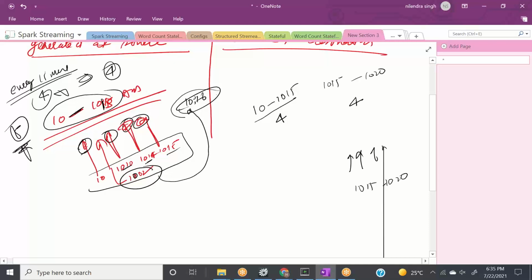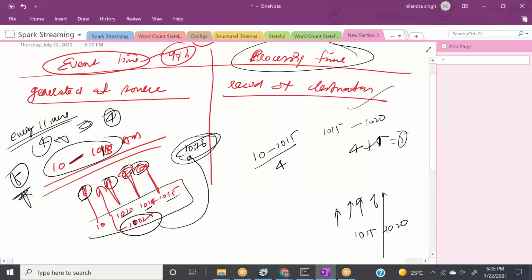But we have one extra event from the previous batch, which will also be counted here. So here it will say 4 plus 1, that is 5. So what your processing time or receipt time is doing is giving wrong results for different batches. This batch is wrong, obviously it has 5. This batch is wrong, it is giving 5, but in reality it is 4.